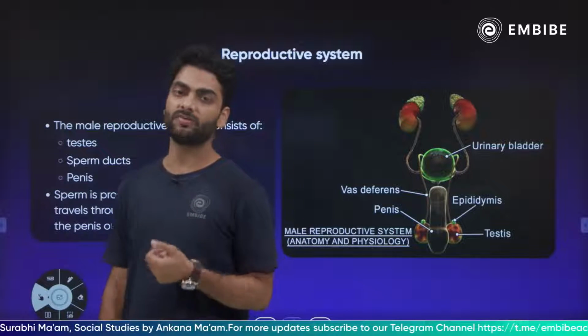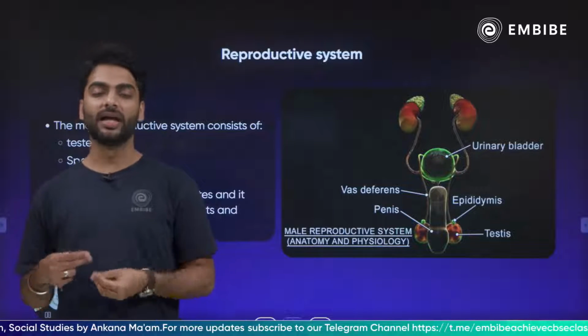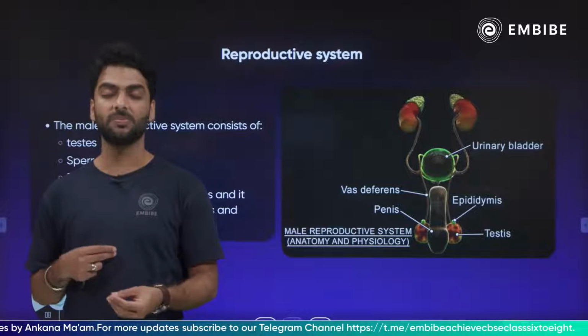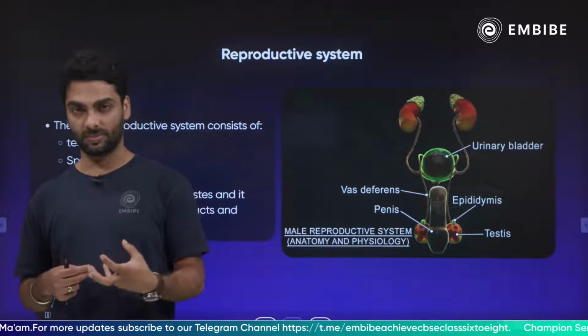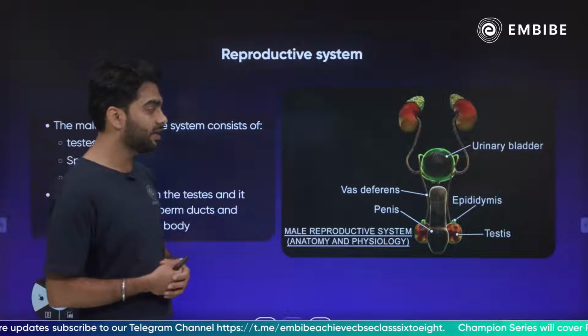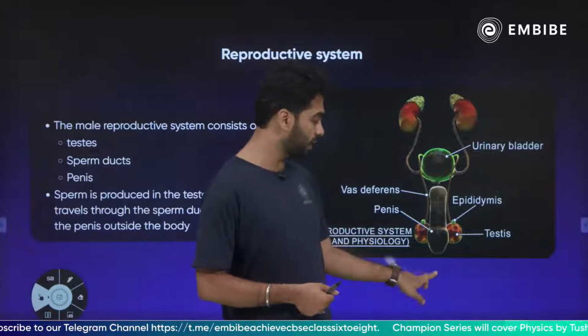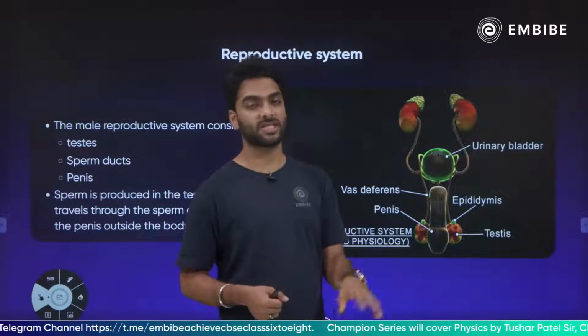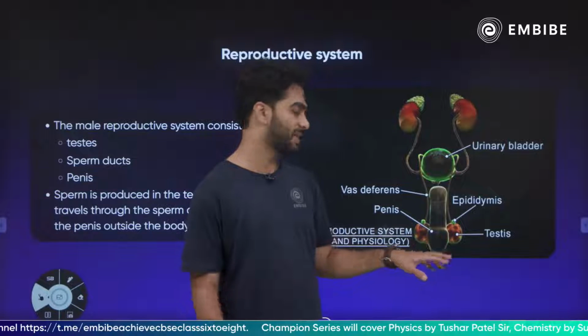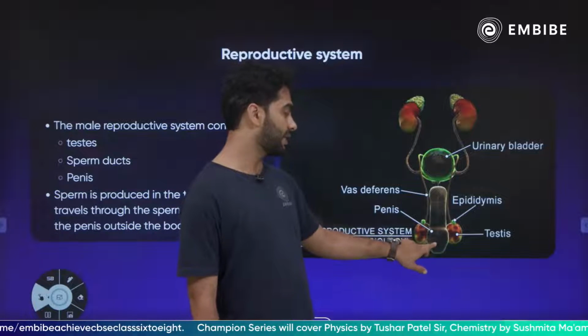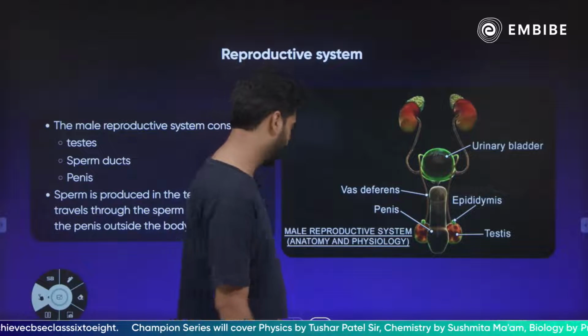Semen is a liquid which makes the sperms fluid. It gives alkalinity to the sperms, and it also nourishes the sperms, right? And then finally the semen comes out through the urethra. Urethra is the common passage for urine and sperms in males, and it comes out through this erectile organ called as the penis.